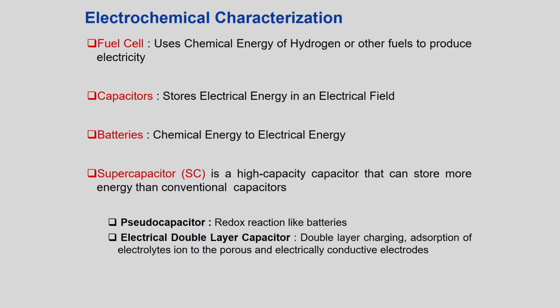Now, the electrochemical characterization. As chemical engineers, we are working in this electrochemical characterization. There are various devices chemical engineers work on. The fuel cell, you must be knowing, uses chemical energy of hydrogen or other fuels to produce electricity. Then simple capacitors store electrical energy in an electric field. Then batteries convert chemical energy to electrical energy.